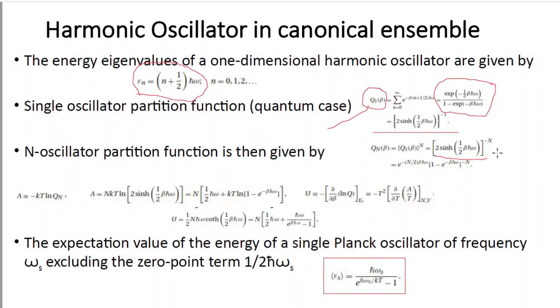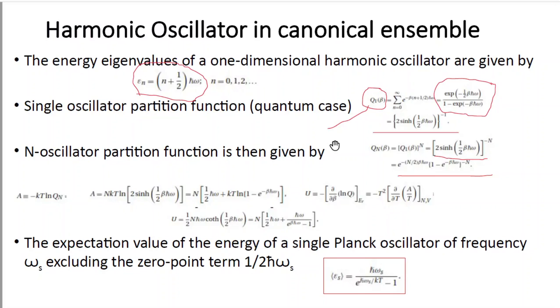Or we can also write by using this particular expression, that is again this to the power n means this one. So these two expressions we can use. So that is the expression for the n oscillator partition function.